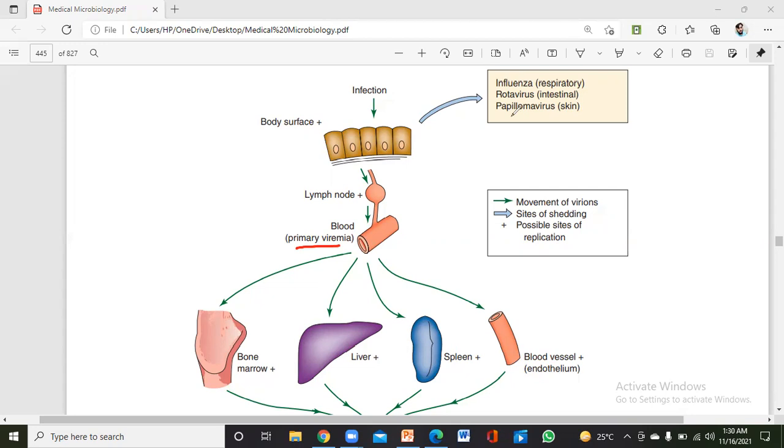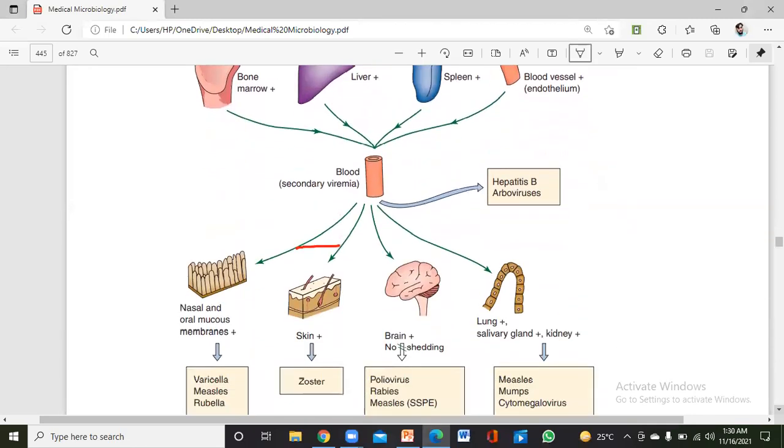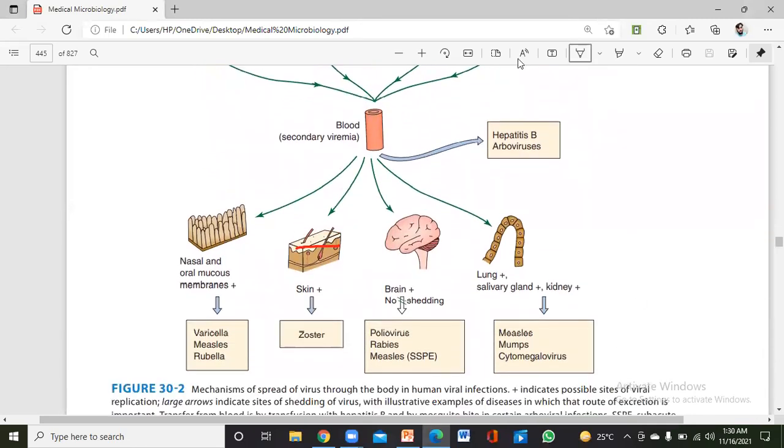After that, secondary viremia occurs, because there are thousands of blood vessels in these organs. And just look here, if I zoom like this, we are taking the chicken pox virus, the varicella zoster virus. Now what happens here, it again enters the blood, and this is known as secondary viremia. After that, in case of chicken pox, it can get entry into the skin, and it starts its replication and multiplication in the skin.